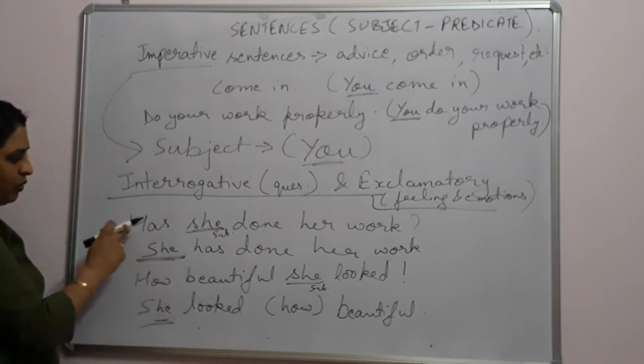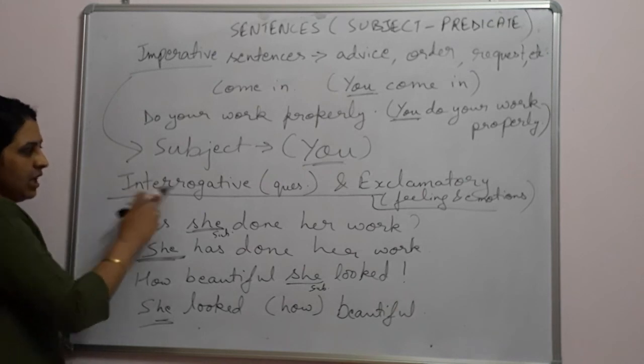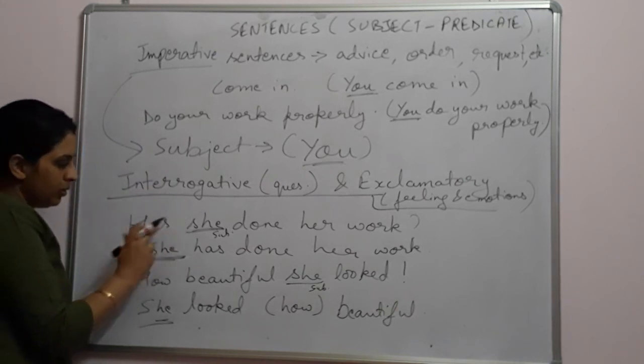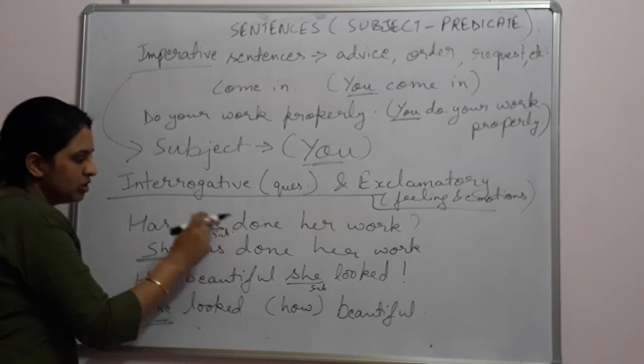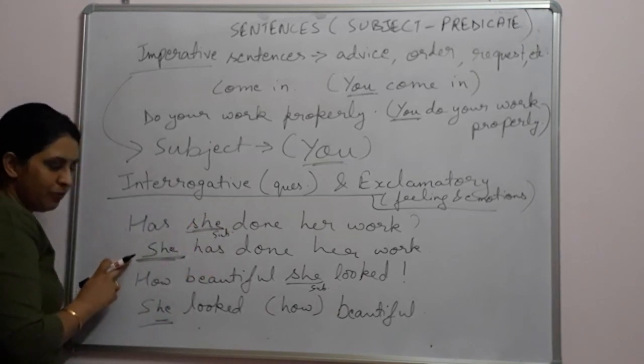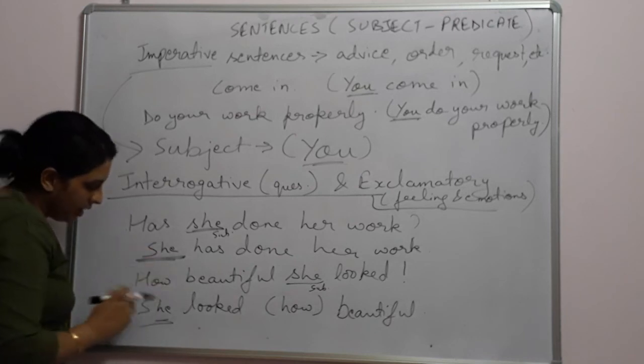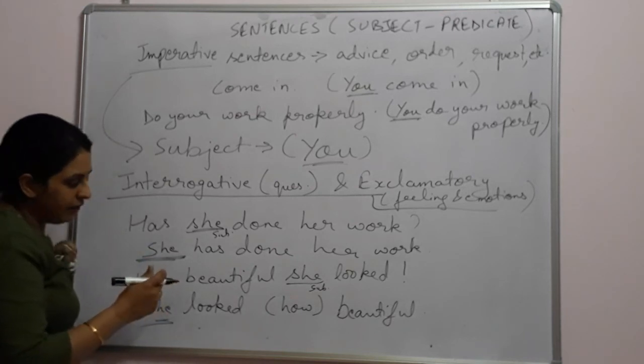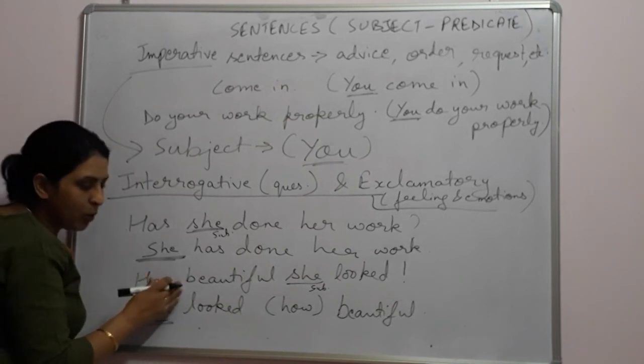Okay, so you will convert these sentences like this. In an interrogative question, how will you convert? You will put the helping verb later on, and who is doing the action, you will place that word first of all.